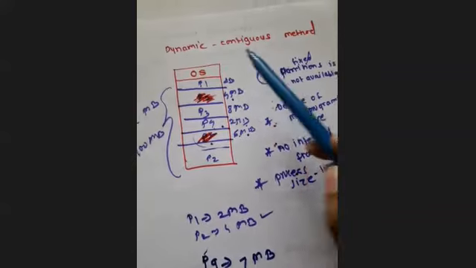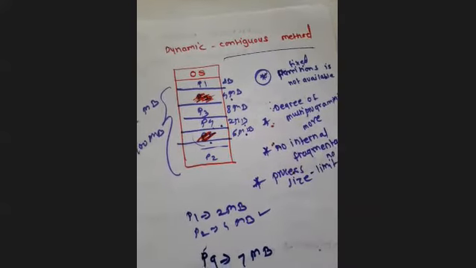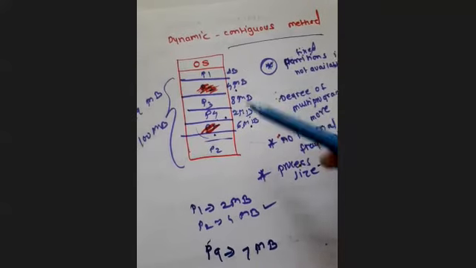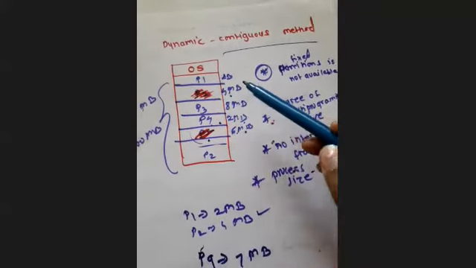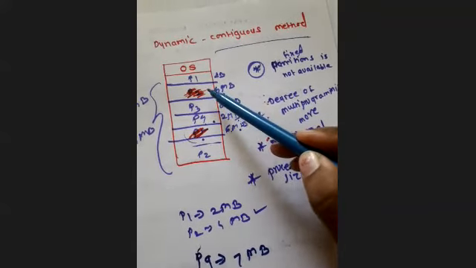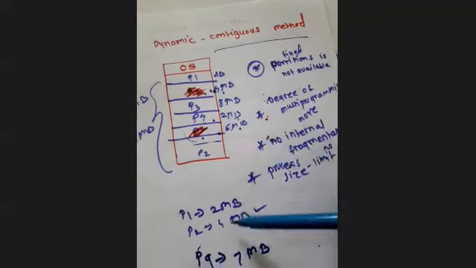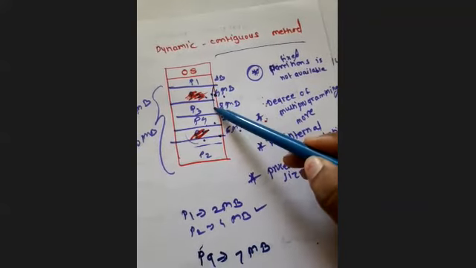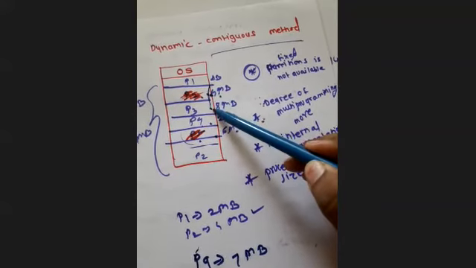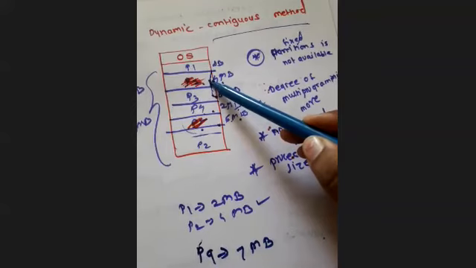Why? Because of this contiguous type of memory allocation. We can only allocate in a continuous manner. Here there is 4 MB, so you can allocate either 4 MB or less than 4 MB. The total space the process needs must be available as a contiguous address space, then only you can allocate that process into the RAM.